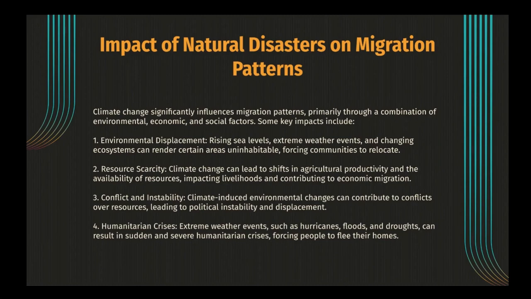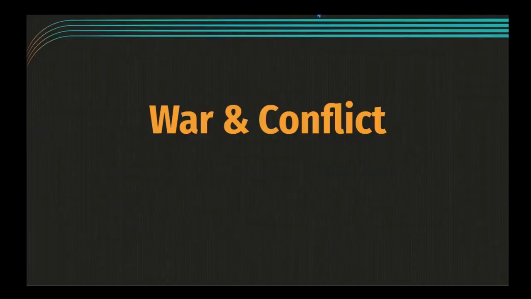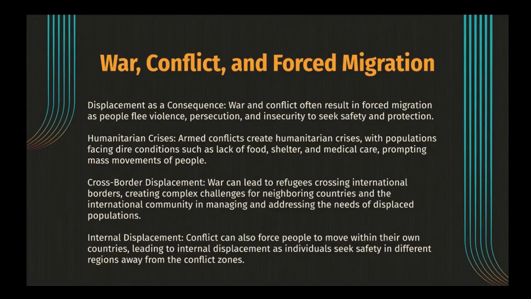War, conflict, and forced migration. War and conflict lead to forced migration as people flee violence, persecution, and insecurity to seek safety and protection. Armed conflicts create humanitarian crises, with populations facing dire conditions such as lack of food, shelter, and medical care, prompting mass movements of people. There are multiple types of displacement that can be caused.